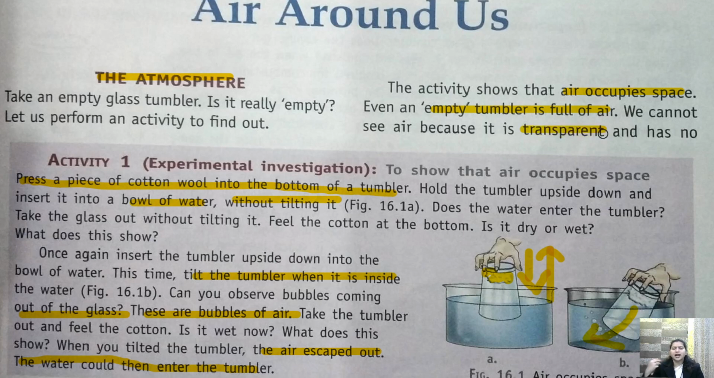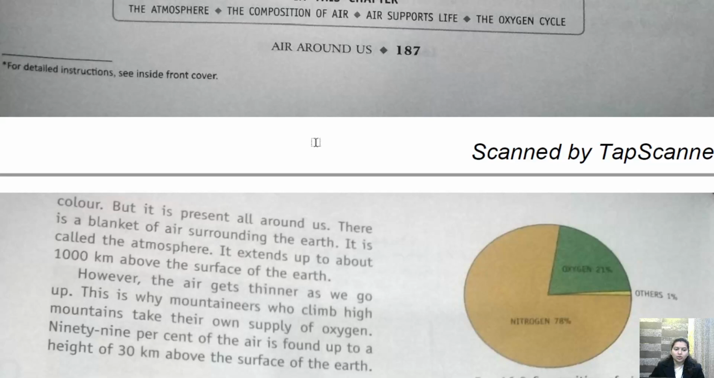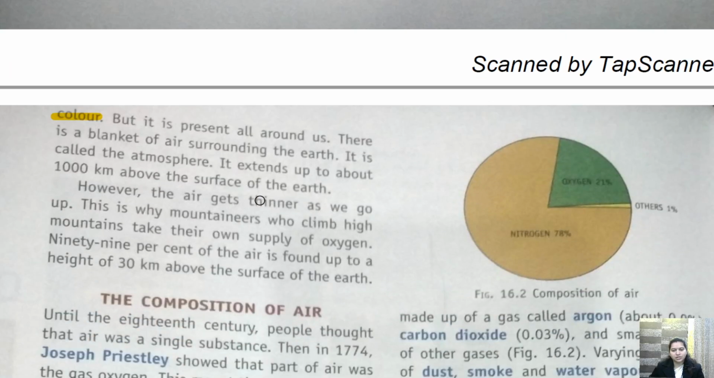हम air को देख नहीं सकते until and unless it is mixed with some dust or smoke or certain dust particles, fog. तो उस टाइम पे हम air को देख सकते हैं, but the pure air we cannot see it because it is transparent and has no color. Obviously, transparent means it has no color, but it is present all around us. There is a blanket of air surrounding the earth. I have already told you that if this is the earth, there is a blanket around this earth. This blanket is of air.